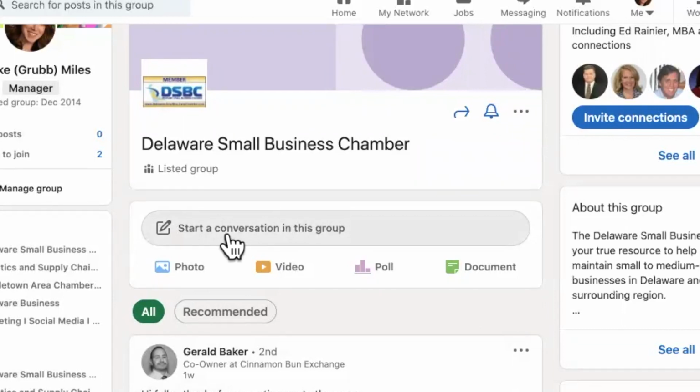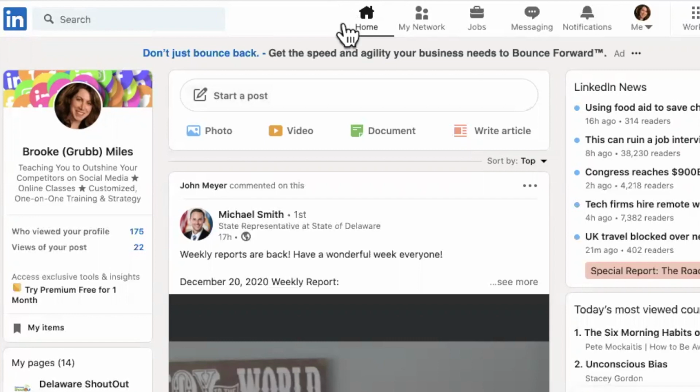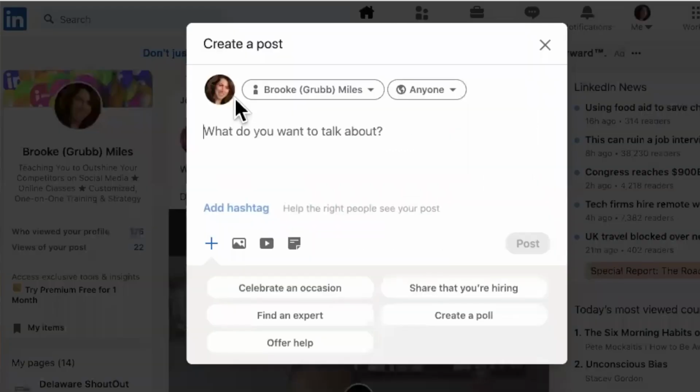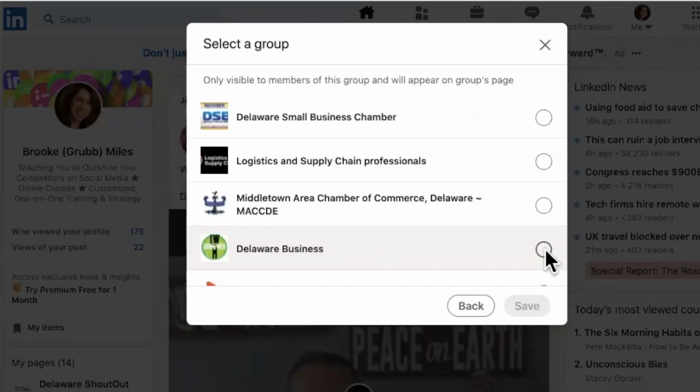Here's the obvious answer. Post what they tell you to post. Share interesting articles or resources that help the other members. It's that simple. From a mechanic standpoint, there are two different ways to post. You can post either directly in the group or when you're on your home page of LinkedIn, simply click on Start a Post, and then instead of the post going to anyone, you can click on the drop-down menu and then Group Members, and then select the group you want your post to go to. That'll save you a little time.